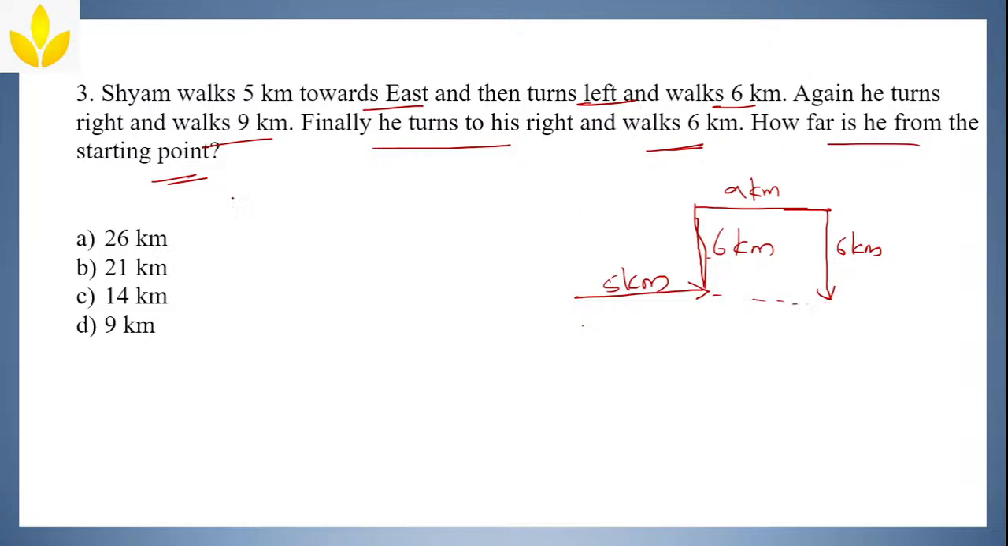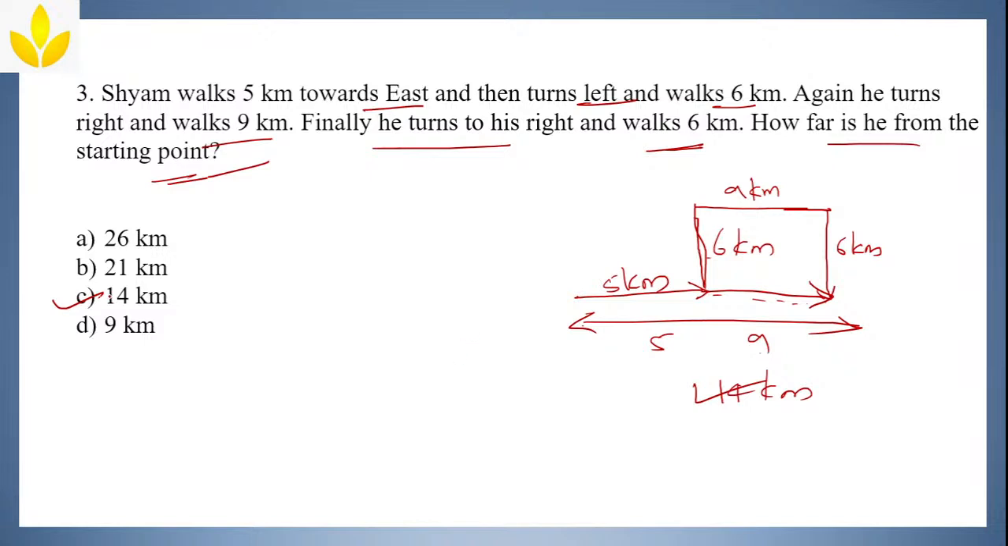How far is he from the starting point? Now they are asking about this particular distance. How much is it? This is 5 and this is 9. 5 plus 9 is 14 km. Yes, exactly. So the answer is 14 km. Correct, Jankar. Correct, Fatima. Option C. Good.